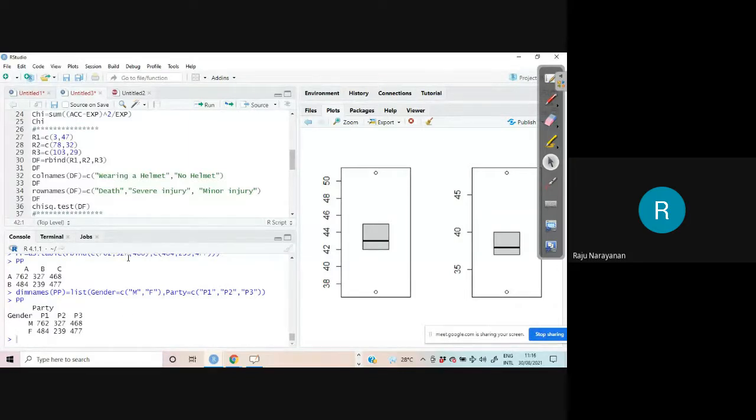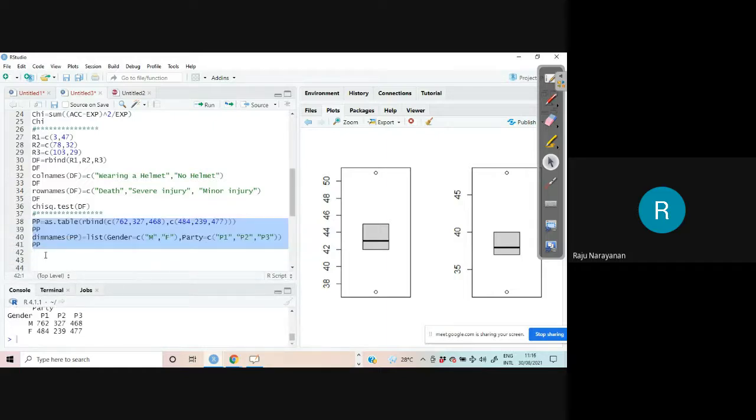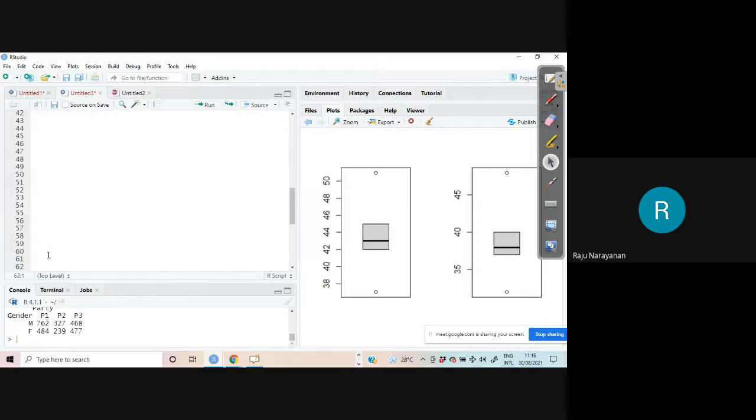Now I suggest you do some homework to put this thing here, one line should come here, one line should come, etc. This party should come to the middle. This gender should come one space below, etc. All those things are possible. Whatever things are in your mind, you can get in R.